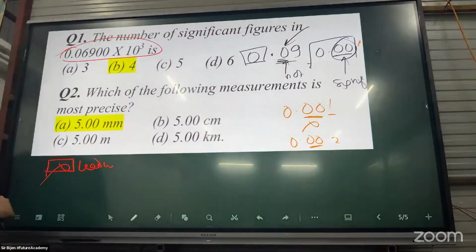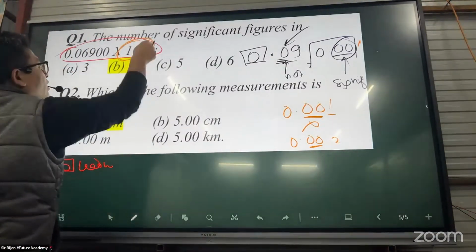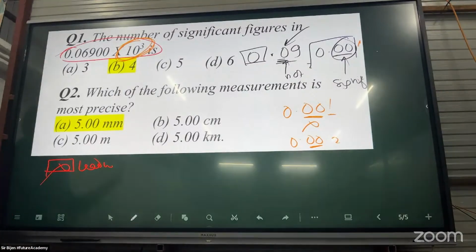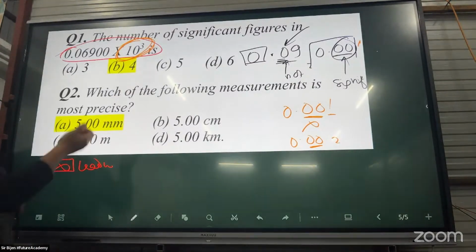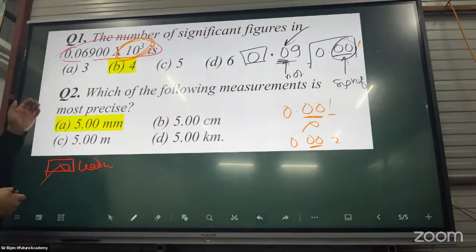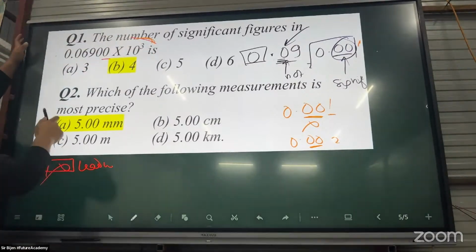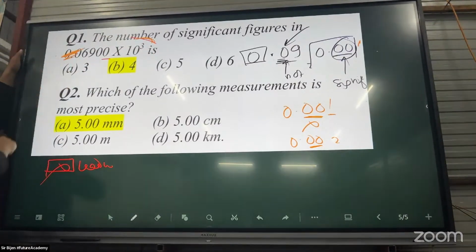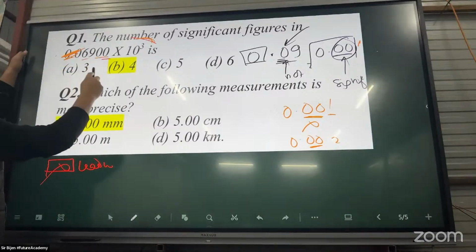For the power of ten, do we count it as significant? No, we don't count it. How many significant figures do we have? These two zeros are not significant. So 4.